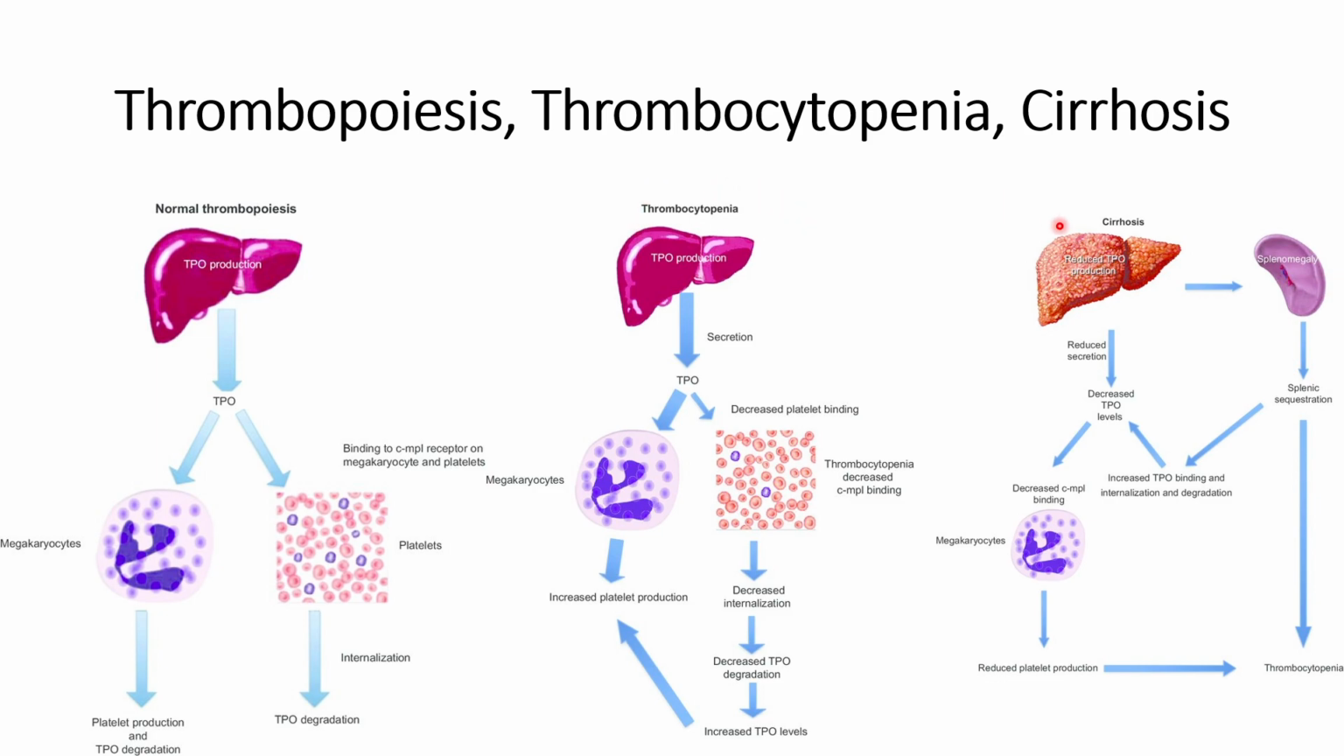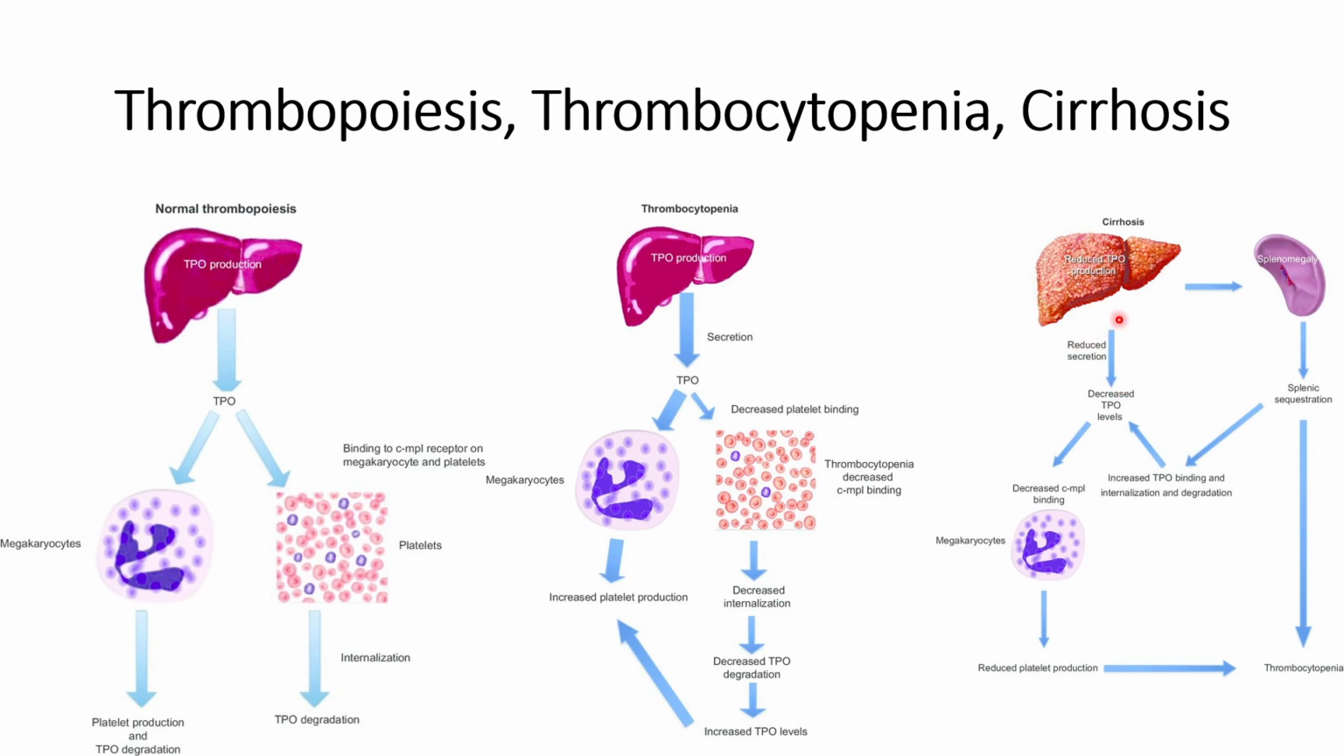Now let us understand cirrhosis. In cirrhosis, the liver is not able to produce TPO. This could be a chronic condition. In this case, it will lead to splenomegaly, and this splenomegaly will lead to splenic sequestration, and this will also impact platelet production. How it impacts platelet production, we will understand through this pathway.